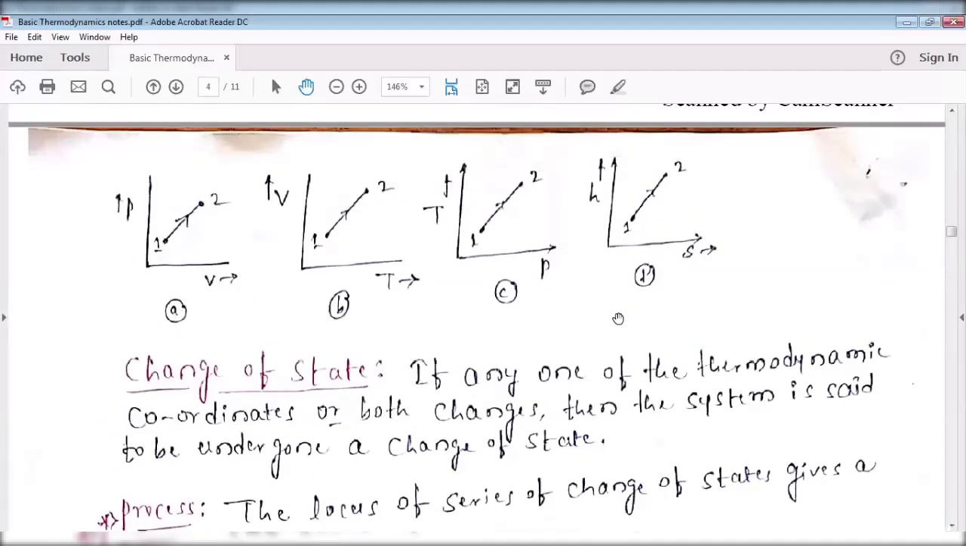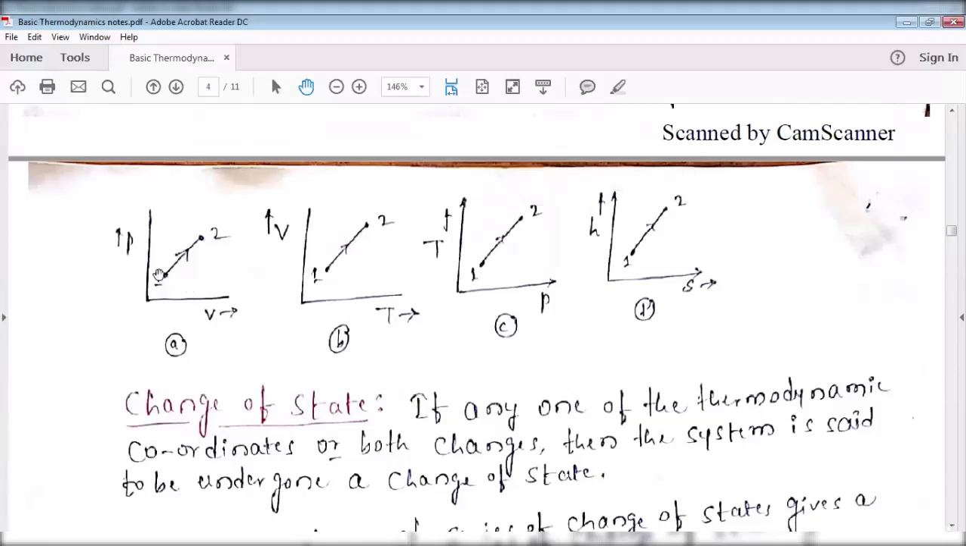Let's just go through this figure. This is the first figure, figure A. Here the two variables are pressure and volume. I plot a graph of pressure versus volume.